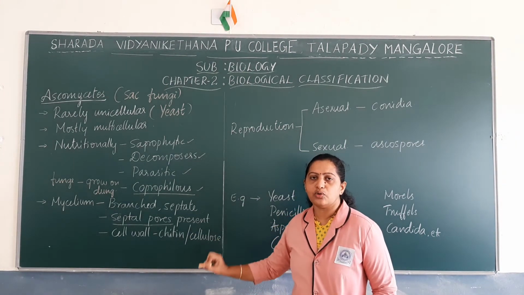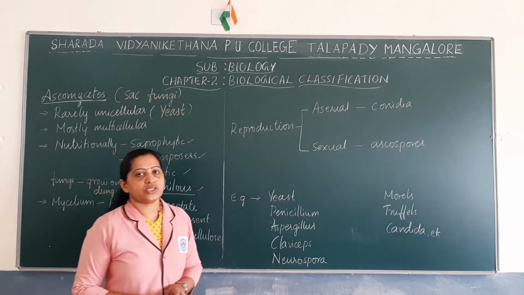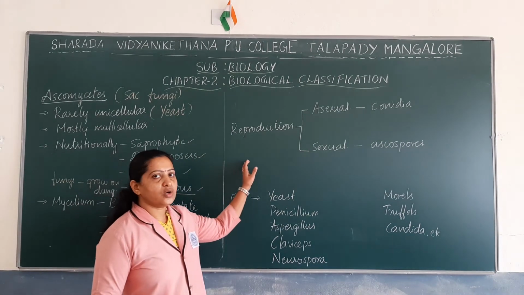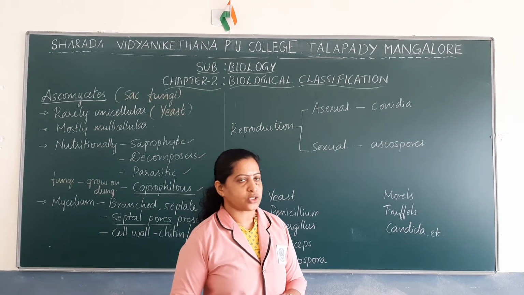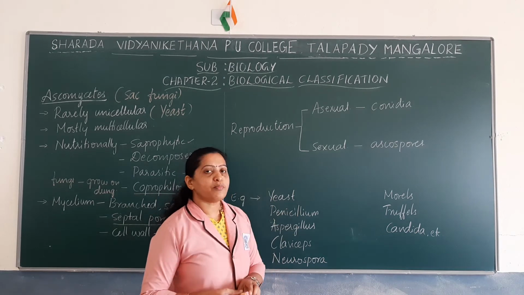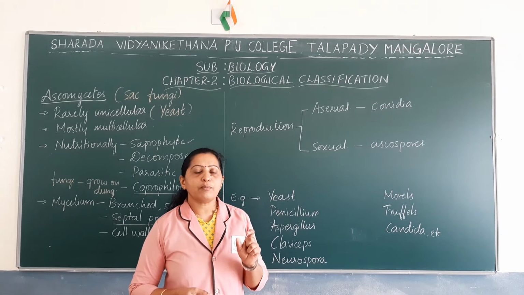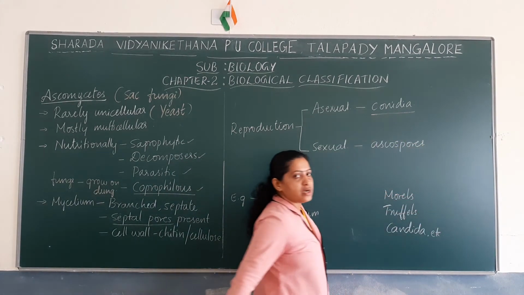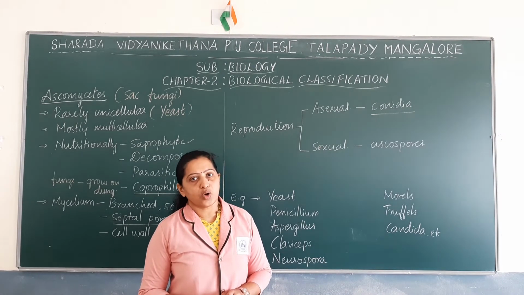Okay, fungal cellulose or chitin. Coming to the mode of reproduction in case of ascomycetes. Ascomycetes can undergo asexual mode of reproduction or sexual mode of reproduction. Asexual mode of reproduction is mainly by the formation of a type of spores known as conidia.